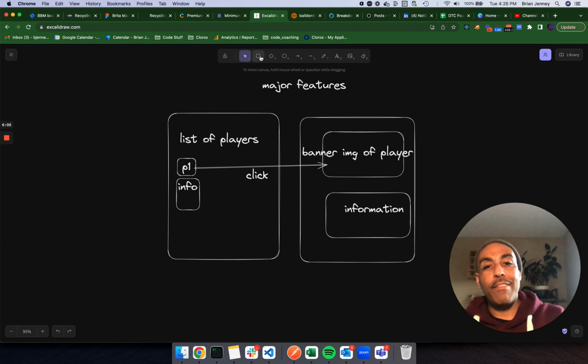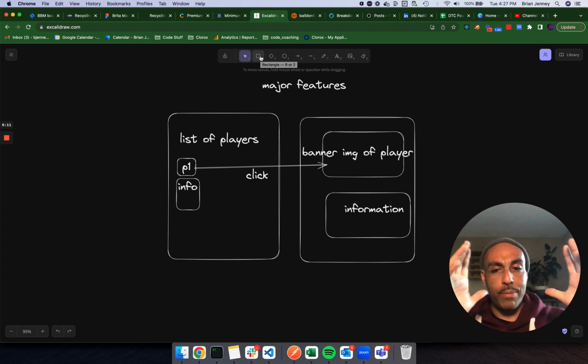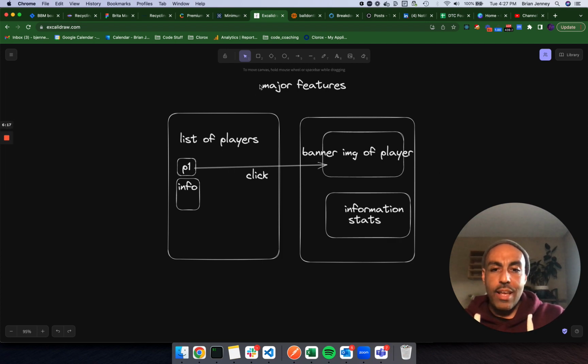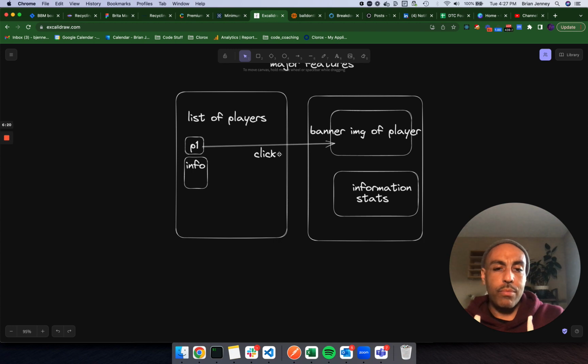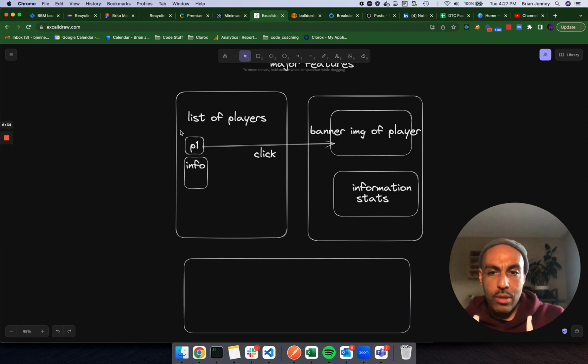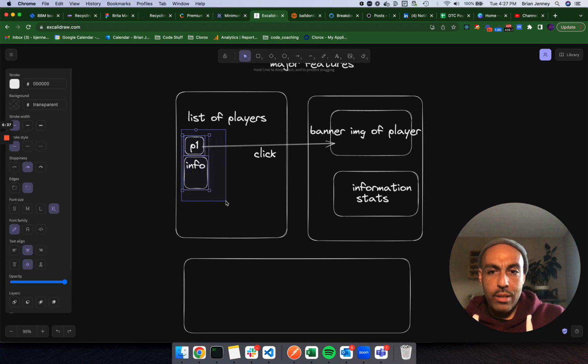Now we have the information about the player. This is where the fun part comes in. So now they've got the list of players, they've clicked on a player, and they see some more information about that player, including stats. And lastly, now maybe we think, what can they do that would be interesting here that they might actually find useful? Maybe they store that player in their dream team roster or something like that. So we have another page here where they take a player and put him in here, and they put a few players in here, right? They can save their players.